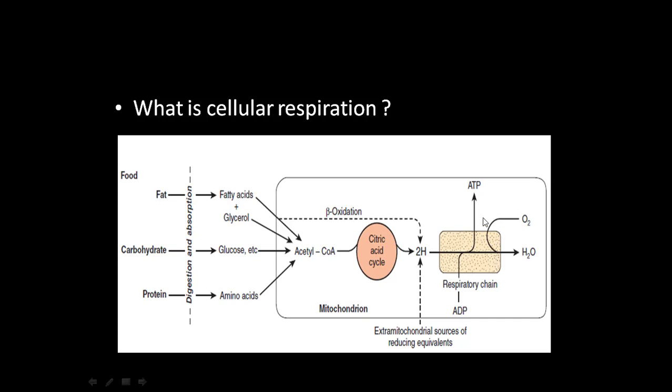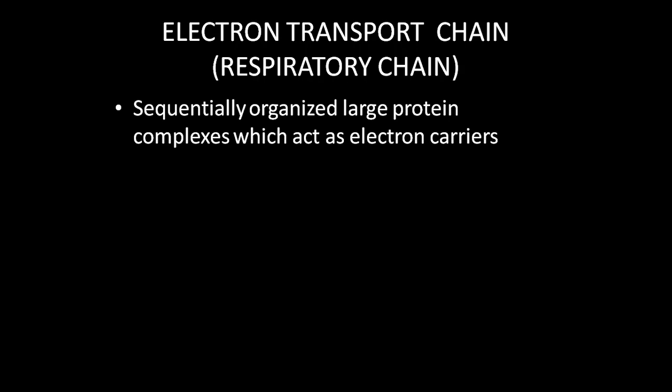Now in tertiary metabolism we have the respiratory chain, or electron transport chain, which transfers electrons from reducing equivalents. We are more focused in this lecture on the respiratory chain or electron transport chain. What is it? It is nothing but sequentially organized large protein complexes which act as electron carriers.